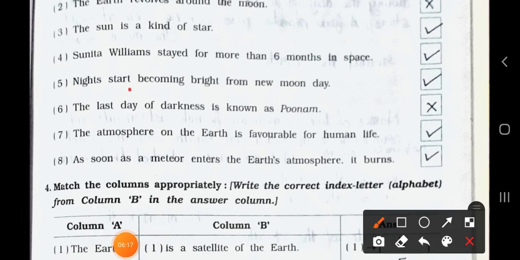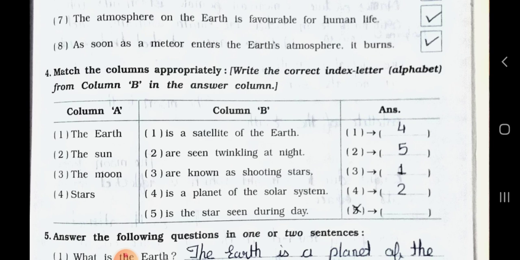Night starts becoming bright from new moon day. It's right, true. Number 6: the last day of darkness is known as Purnima. False, wrong. Number 7: the atmosphere on the earth is favorable for human life. It's right, true. Number 8: as soon as a meteor enters the earth's atmosphere, it burns. It's true, right.